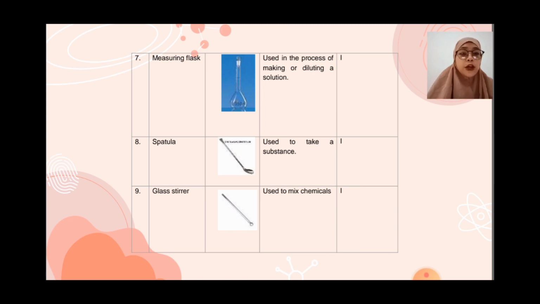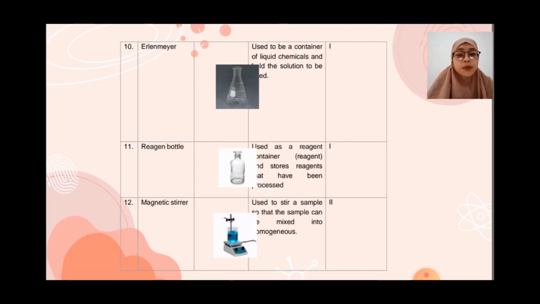Tool: spatula, used to take a substance. Tool: glass stirrer, used to mix chemicals. Tool: Erlenmeyer flask, used as a container of liquid chemicals and to keep the solution neat. Tool: reagent bottle, used as a reagent container and to store reagents that have been processed.